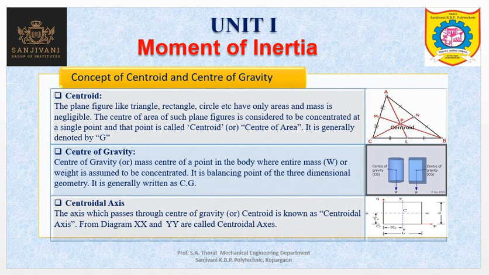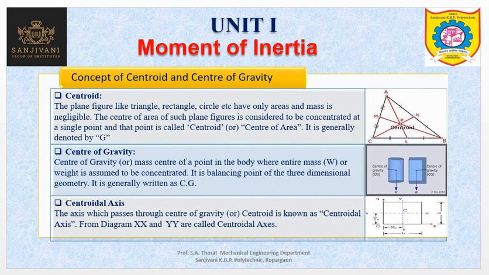Again, it is represented by capital letter G. Though the terms centroid and center of gravity look the same, the term center of gravity is generally used in connection with solids, whereas the term centroid is generally used in connection with plane areas.